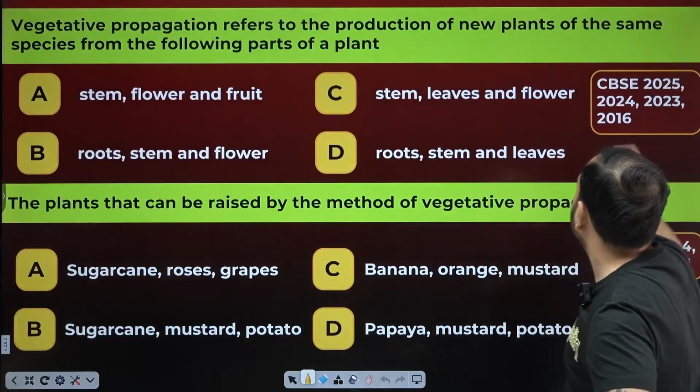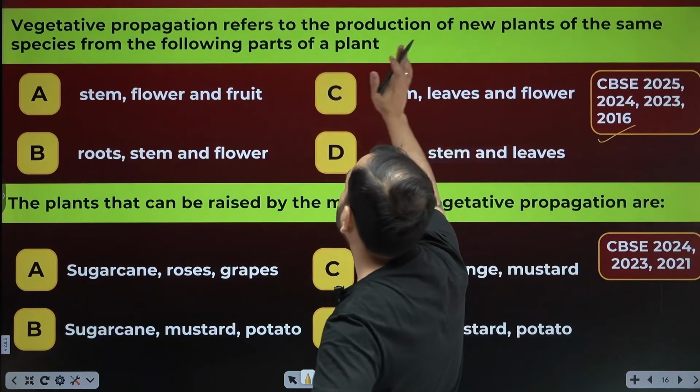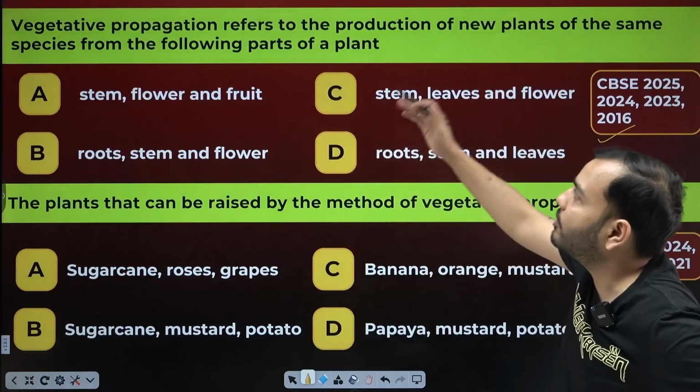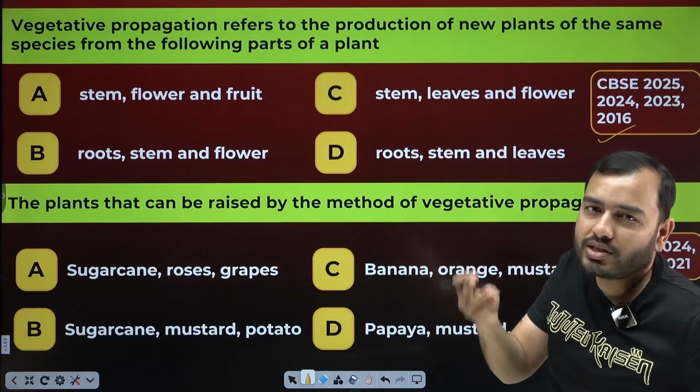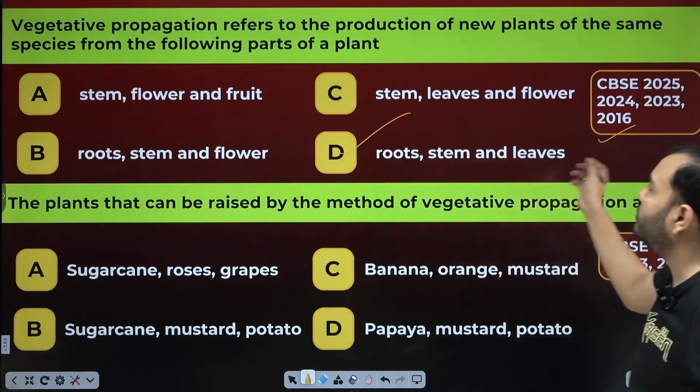What is the question? 2025, 2024, 2023, 2016, it is coming many times. Vegetative propagation refers to the production of new plants of the same species from the following part. Which part will it be? Excluding the flower: stem, root, leaf. What will form? Stem, root, leaf. Here it is, root, stem and leaves.